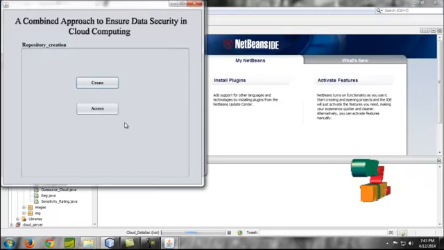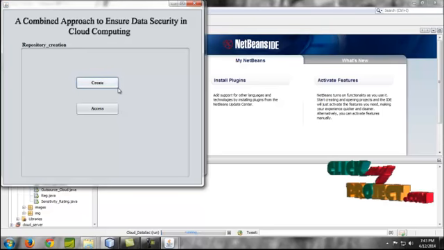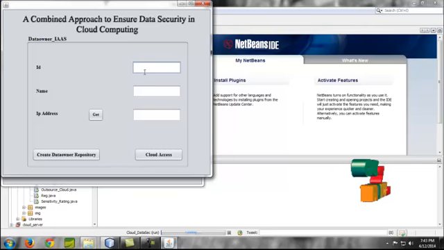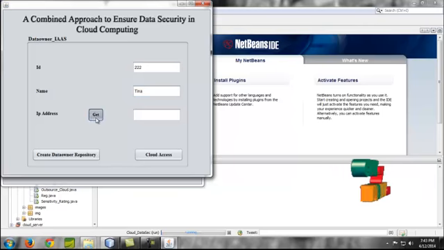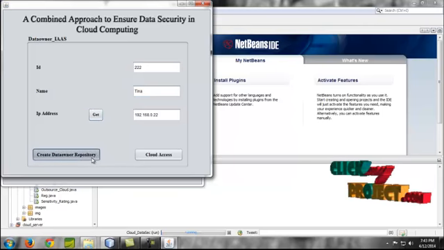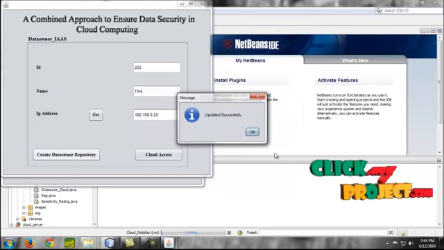There are two kinds of repository creation. First, you have to create the repository. For example, I'm creating a user with his IP address, and giving the cloud, creating the cloud owner data repository.